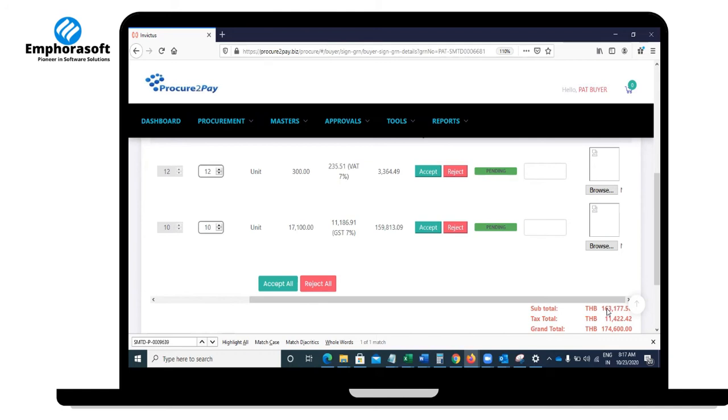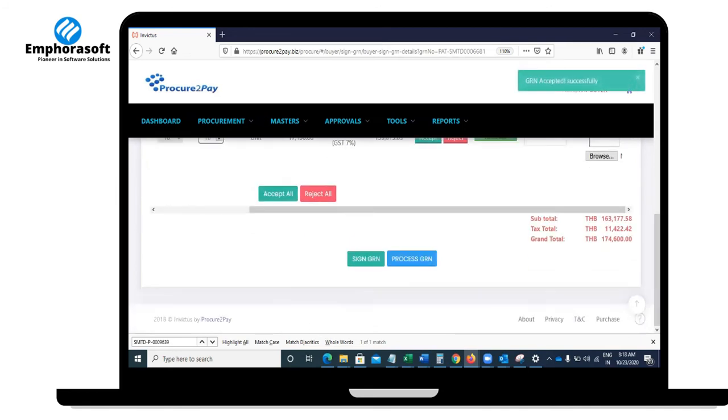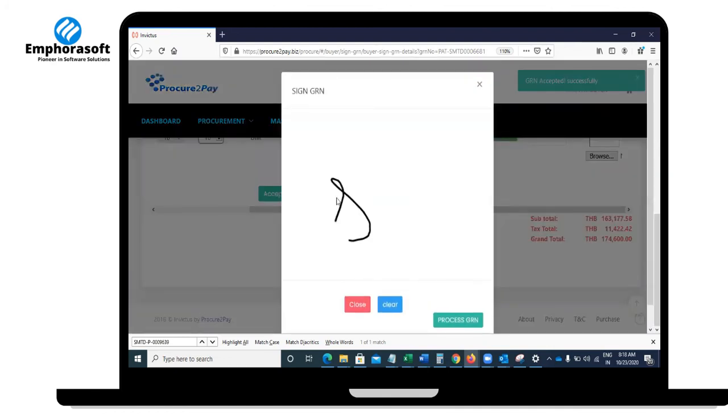You have n number of use cases, like 6 to 7 use cases in this example, and I can handle all of them here. You can reject a complete line, reject a partial line, reject the entire PO, or accept the entire PO. In case of any rejection, you can take a photo and attach it here. In this case, I'm saying everything is okay, I'm accepting everything, and then we ask your buyer to sign and process it.